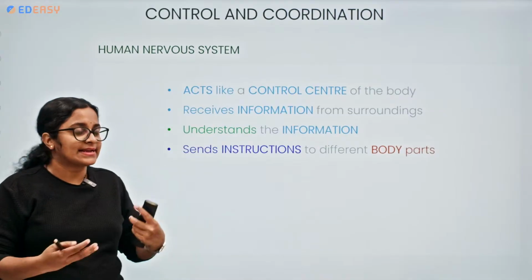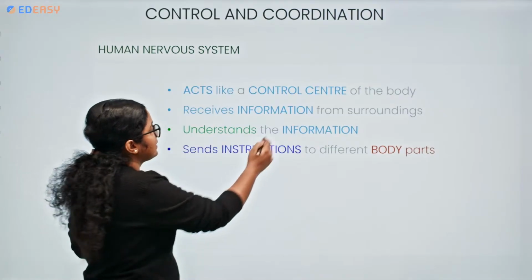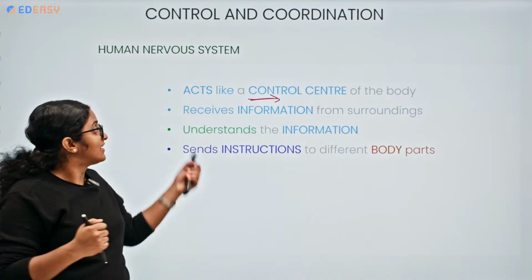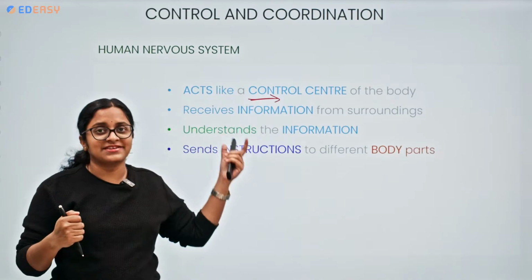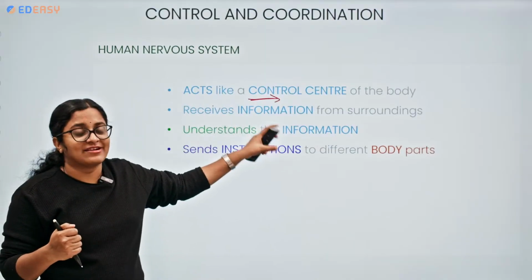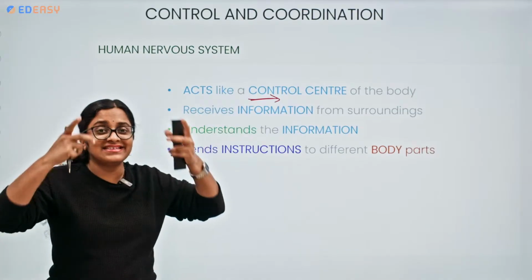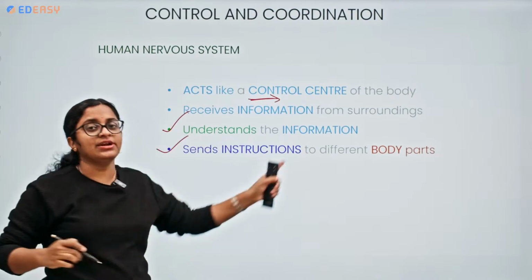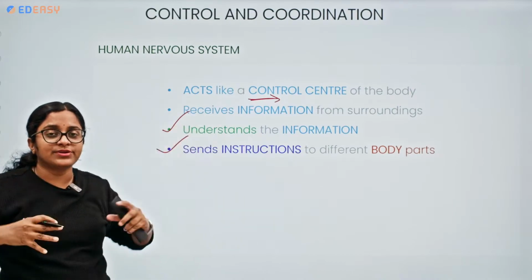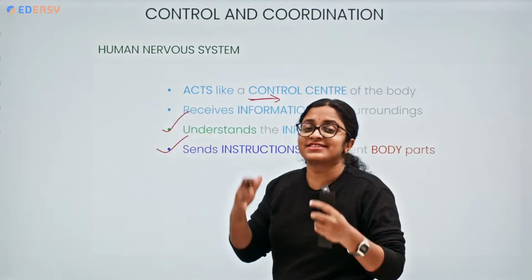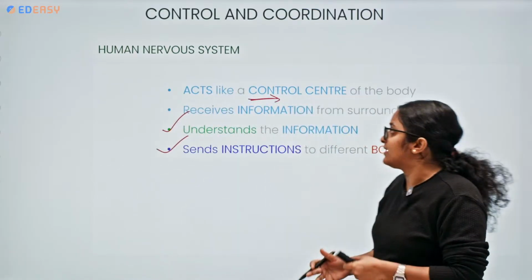So what does it act like? It acts like a control center. When there is a change in the environment, there is a receiving of information from the surroundings, and our brain or the spinal cord, the nervous system, understands this information, and it also sends the instruction to different body parts so that they react according to the stimulus that was received.